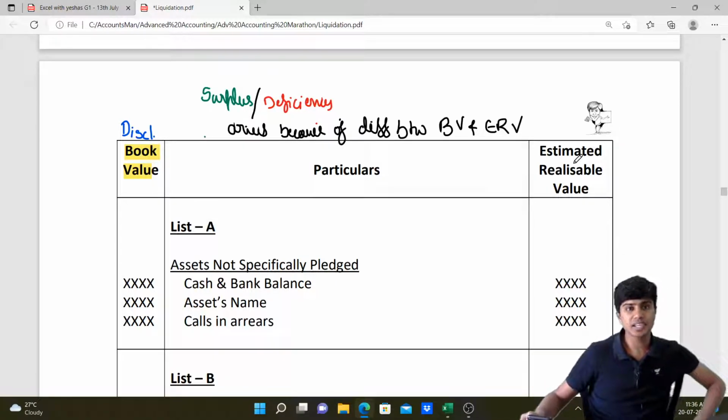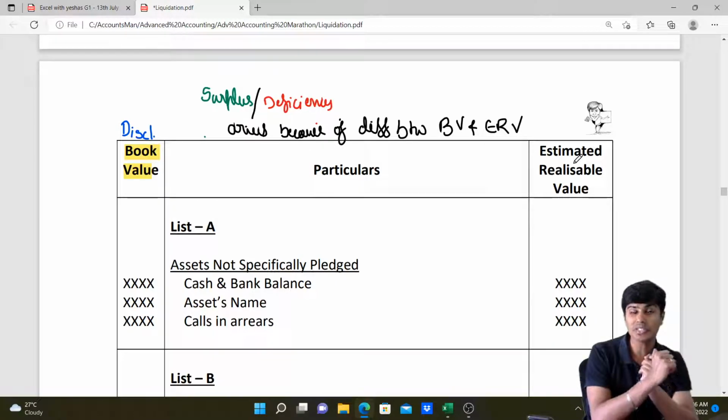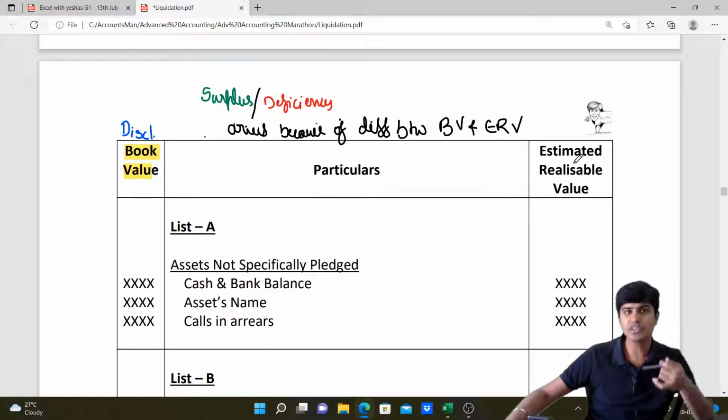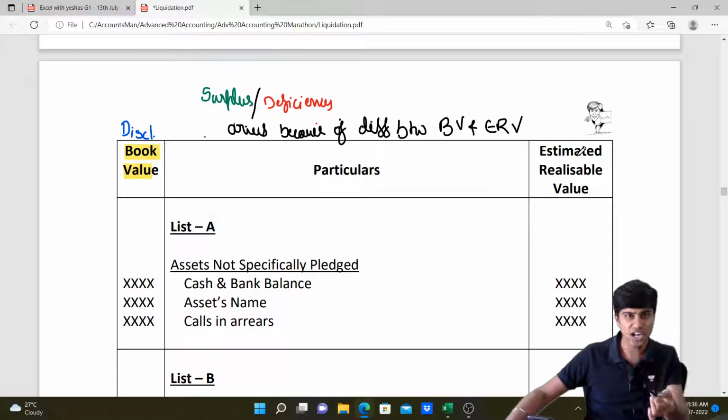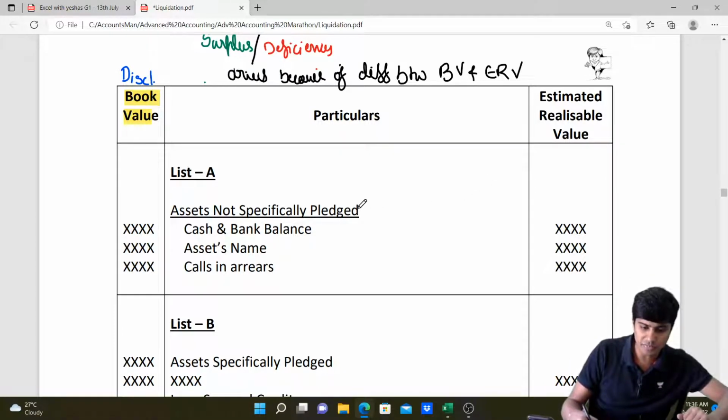We'll start with list A. We know that list A and list B talk about assets. List A talks about assets not specifically pledged. List B talks about assets specifically pledged. So unless they specifically mention that an asset is under charge or under encumbrance, all the assets are assets not specifically pledged. So under list A, we go on writing all the assets which are not specifically pledged.